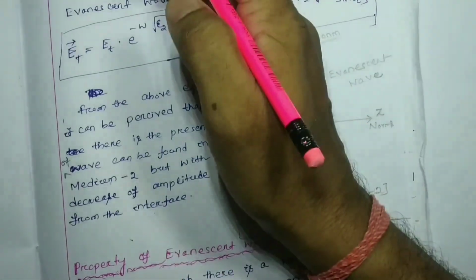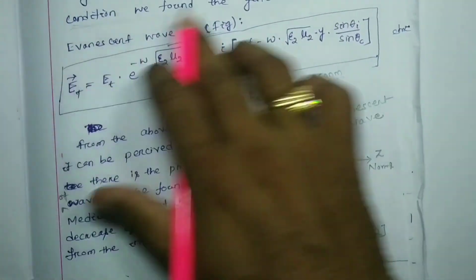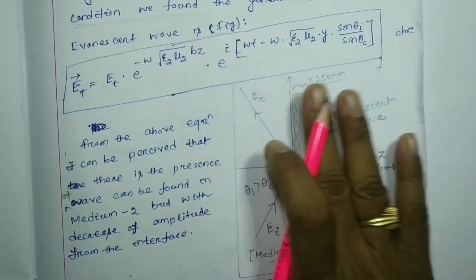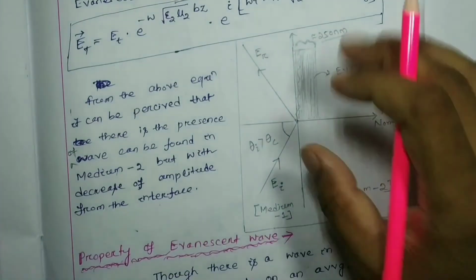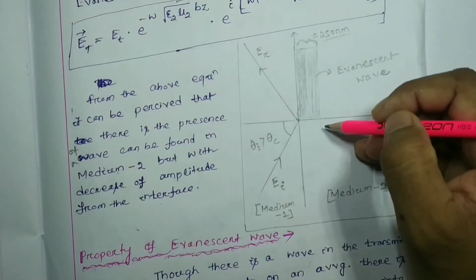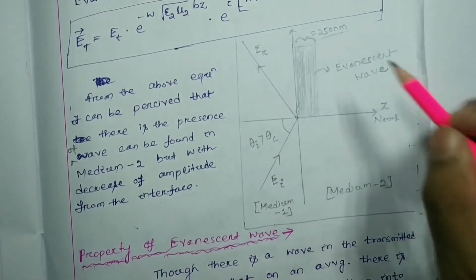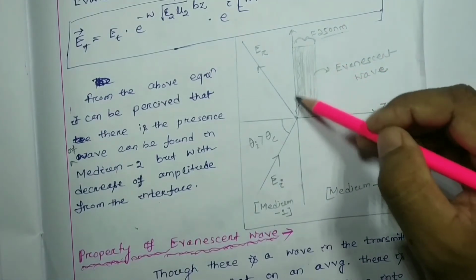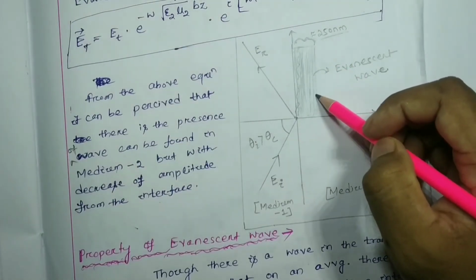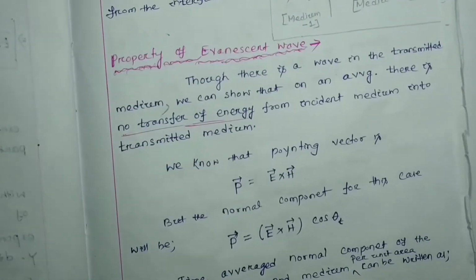So we have to prove that even if the evanescent wave is present in medium 2, no energy is transmitted from medium 1 to medium 2.